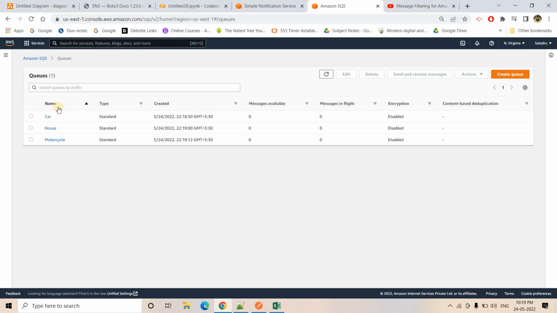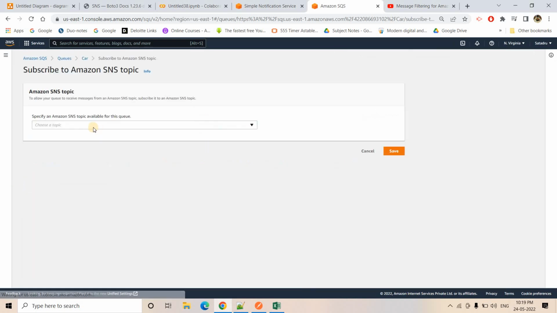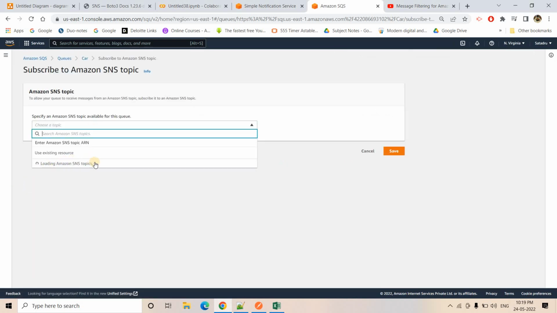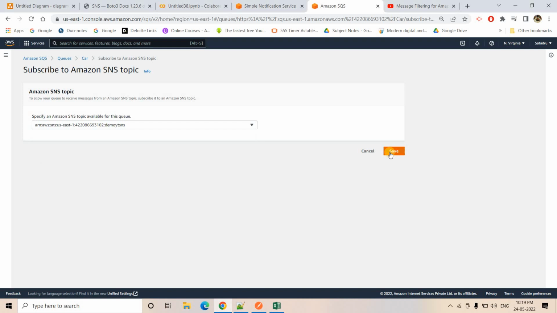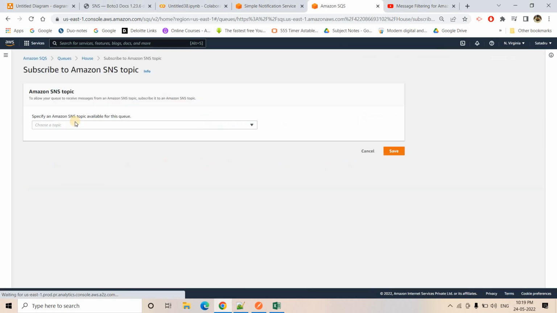Okay, now we will subscribe these queues to our SNS. I will just click on car, and here is the SNS subscription. I will subscribe to SNS. So whatever SNS topic we have created, that one I will be choosing, and I will click on save. Okay, and then I will do the same for my remaining 2 queues.